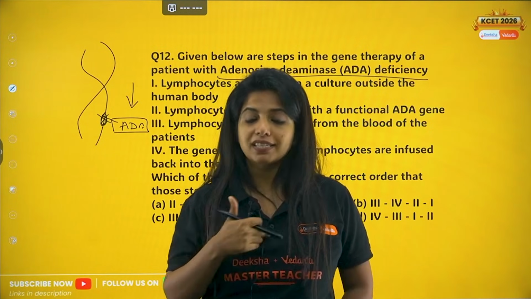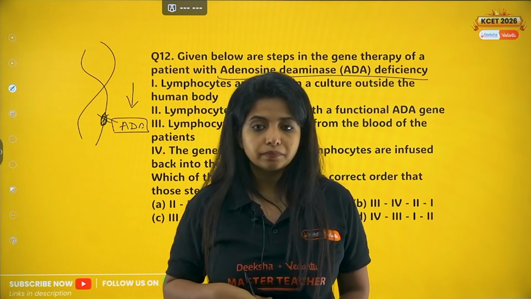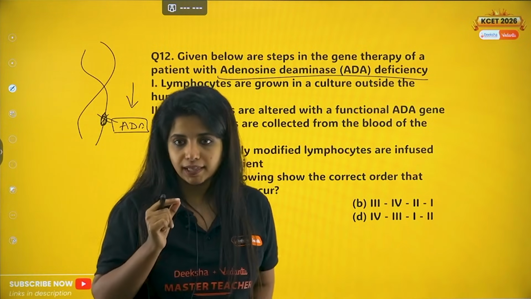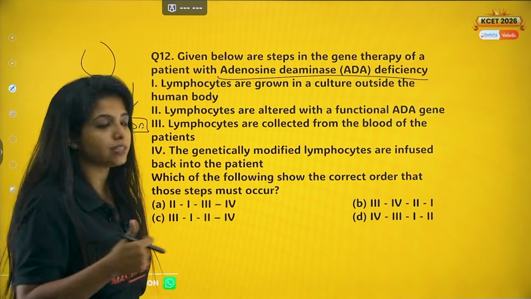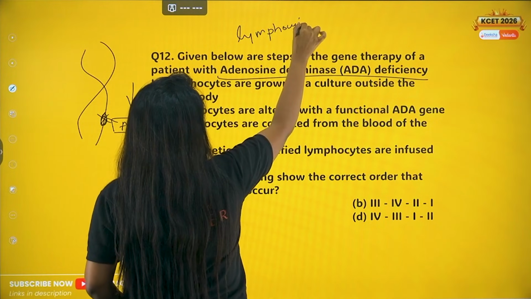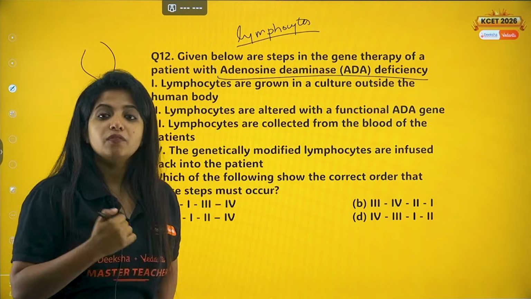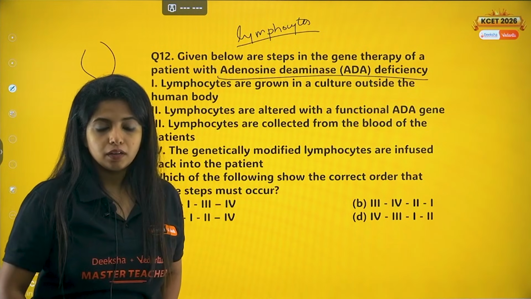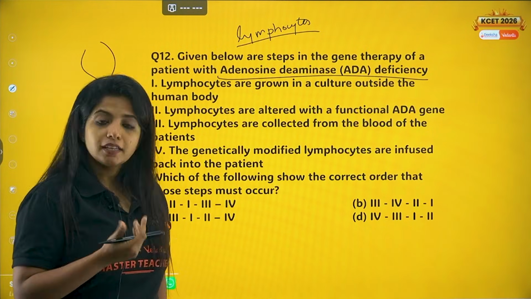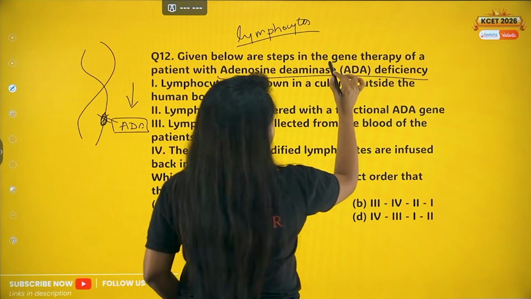Now it is the same in all our cells. All our cells have this, but it is of most importance for the lymphocytes. Lymphocytes are a type of WBCs. In lymphocytes, you have to make sure that the toxic substances are removed, otherwise it messes around with our immunity. So what to do now? If at all a person does not have this, can they stay for a longer time? No. Which is why you need to take gene therapy.